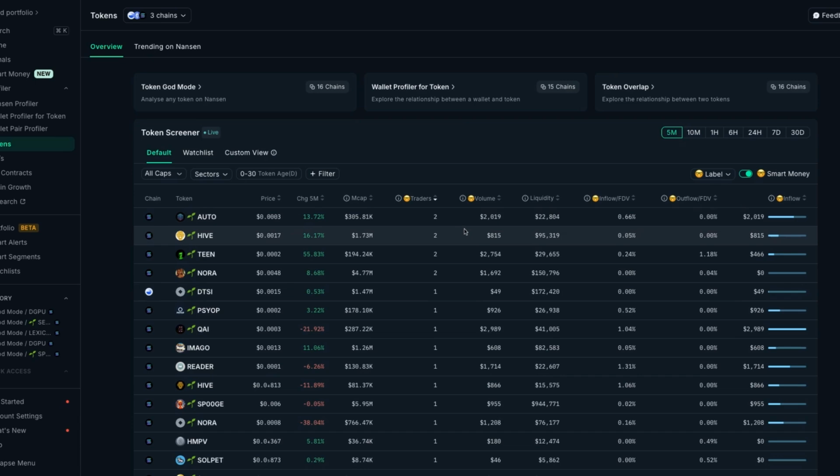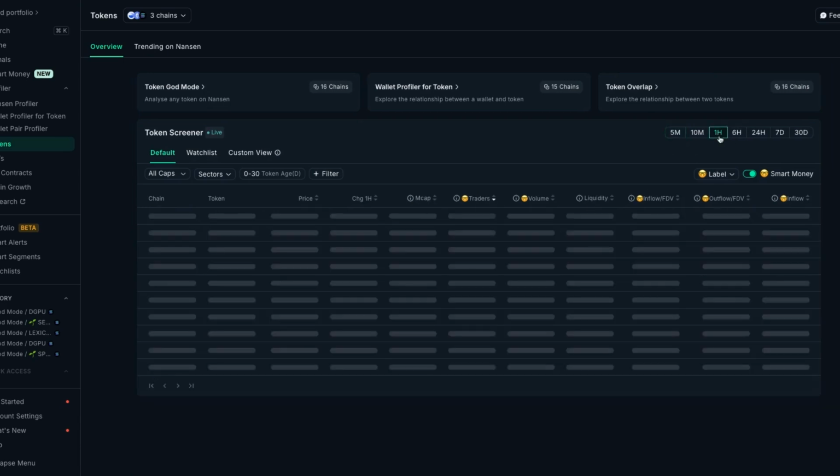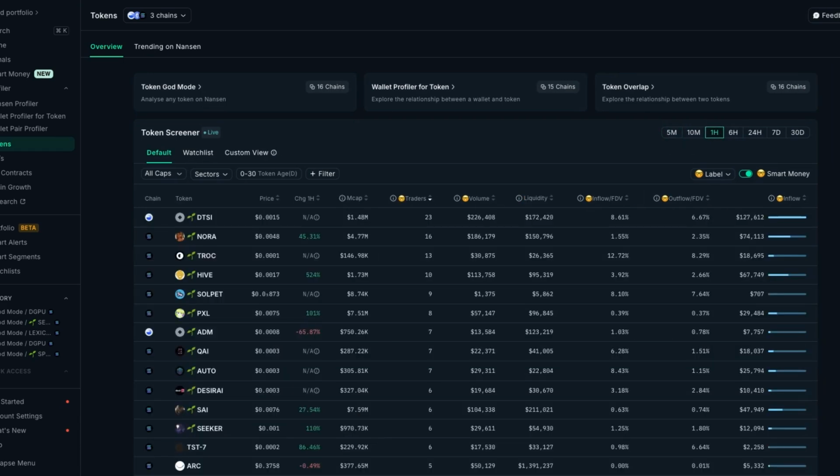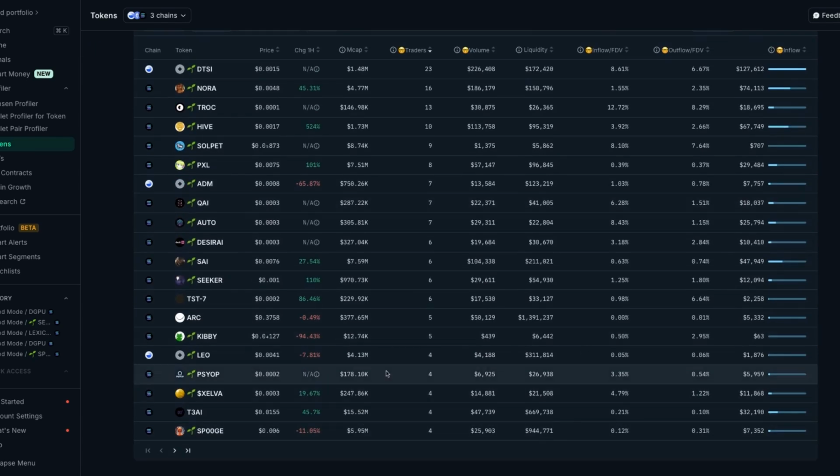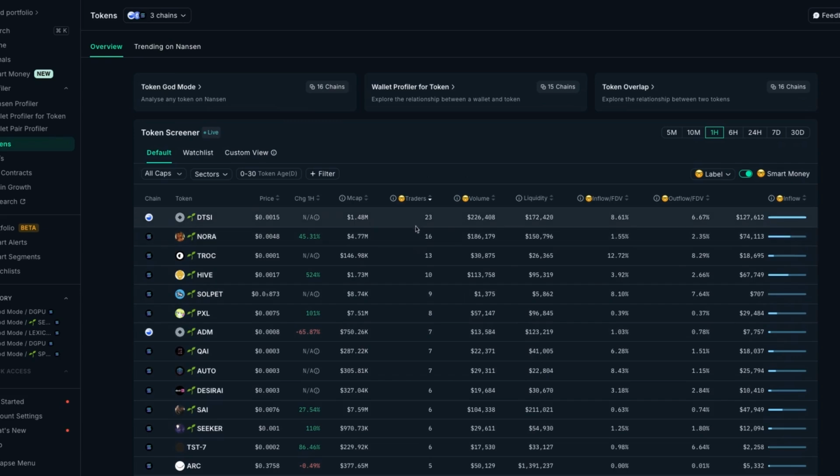So that could be a good one to take a look at if you're looking to get in an early trade and maybe get out really quick. Or you can move to higher time frames if you're looking to do a little bit more research and just see what coins have the most smart money traders in them and how they're doing.